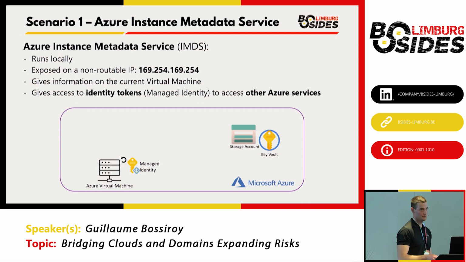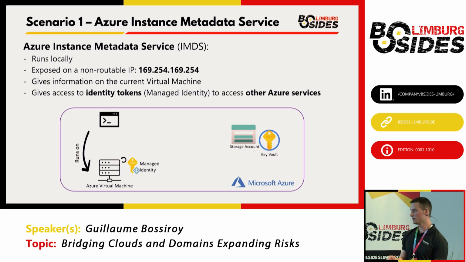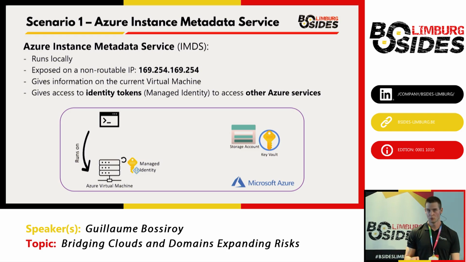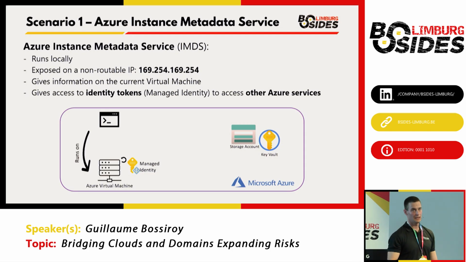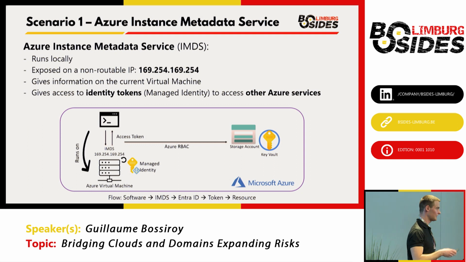This instance metadata service also can be used to get access tokens from the managed identity, which is assigned to that virtual machine. And those access tokens that you get can then be used to access other Azure services. At the bottom of the slide, you see an animation. So you have an application that runs on an Azure virtual machine. And if that application wants to access Azure resources, it can go to the instance metadata service, which will then talk to Entra ID, get back an access token, and that access token can be used to access those resources in Microsoft Azure.